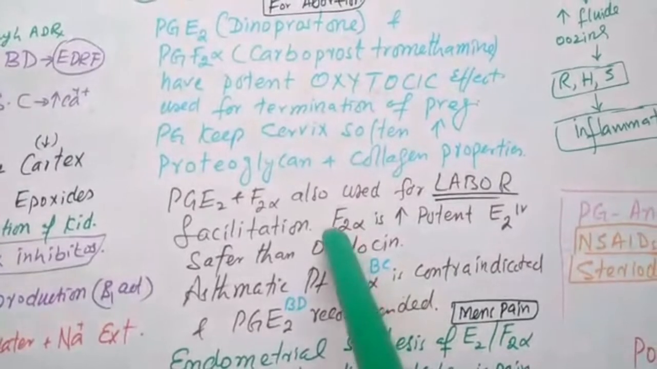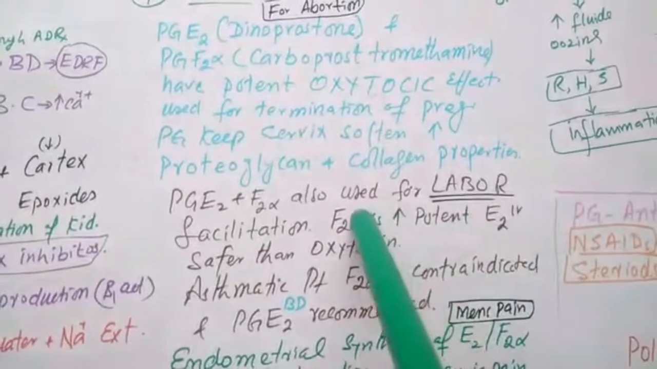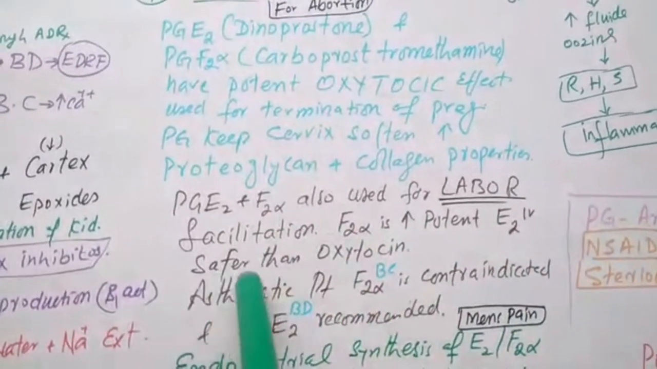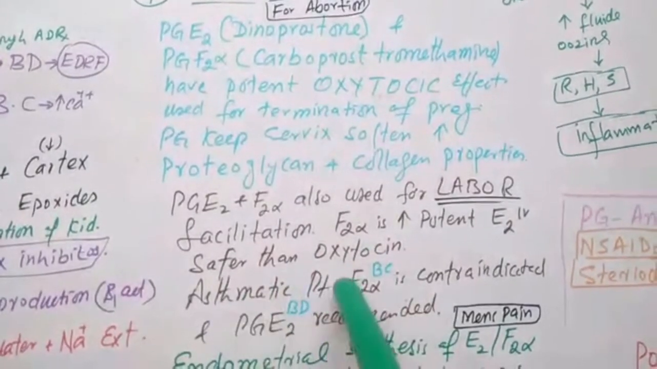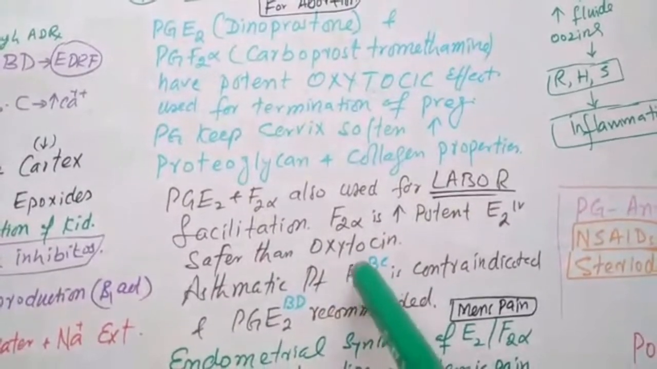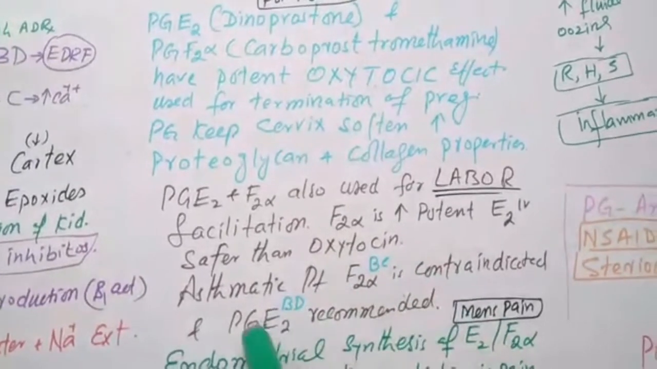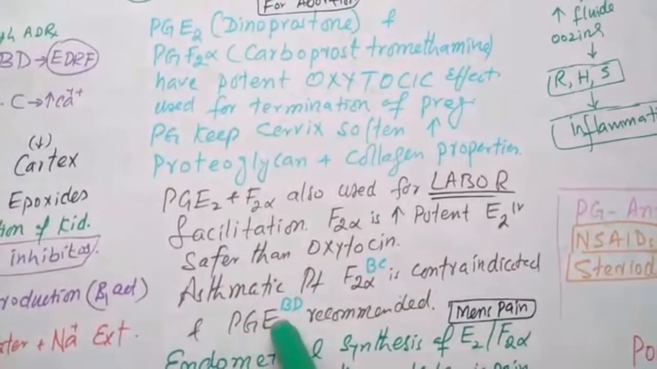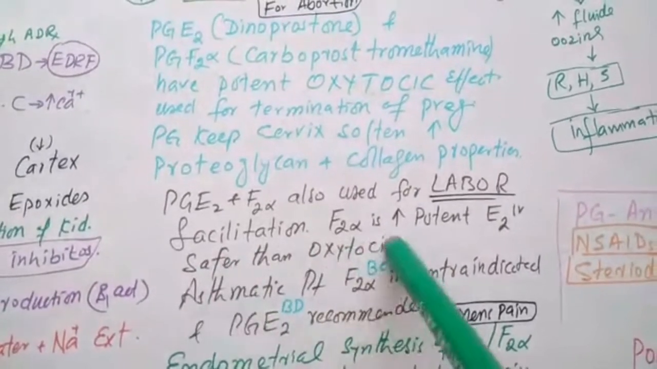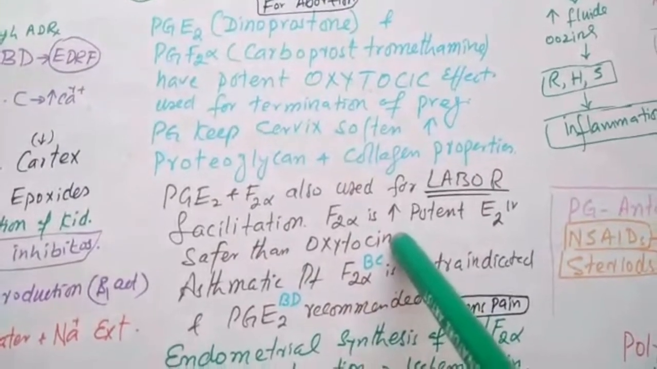But PGF2 alpha is more potent than PGE2. We are using these in IV infusion. These derivatives are safer than oxytocin. An asthmatic patient cannot use PGF2 because it causes bronchoconstriction, and it is contraindicated in asthmatic patients. While in asthmatic patients, PGE2 is recommended because it causes bronchodilation. Oxytocin is not safe because it causes uterine inertia and even uterine rupture.